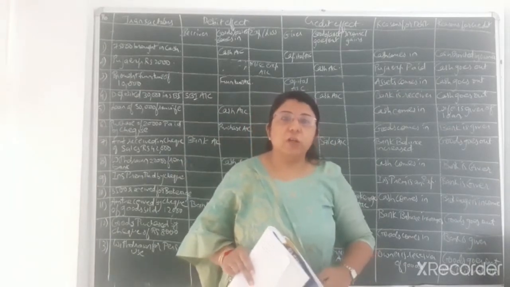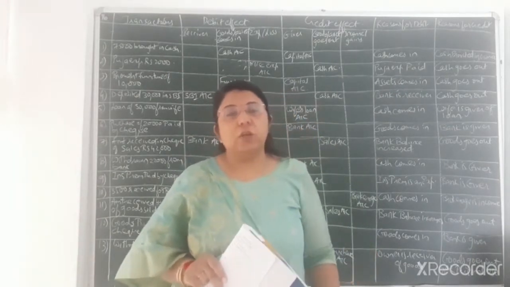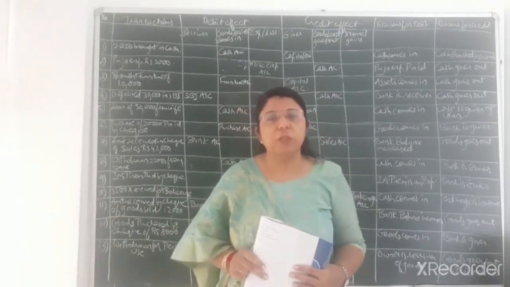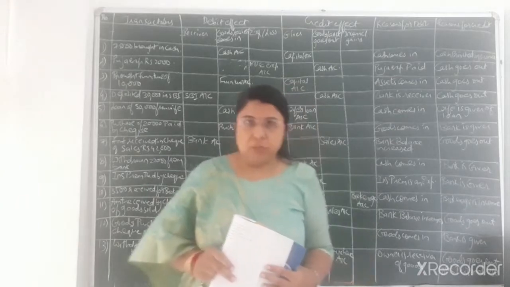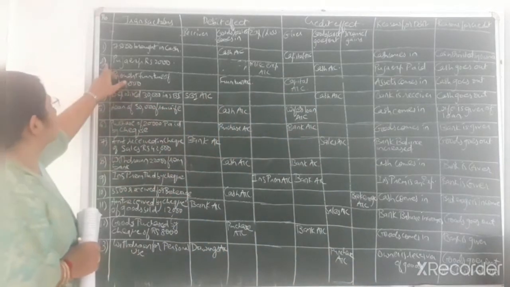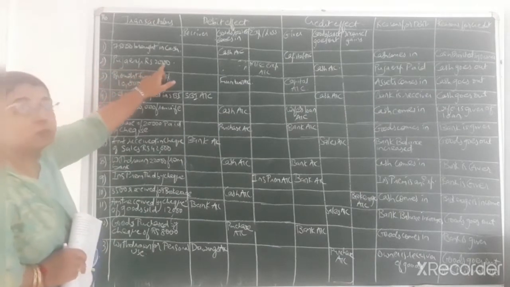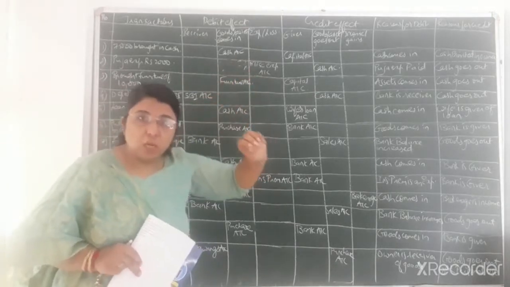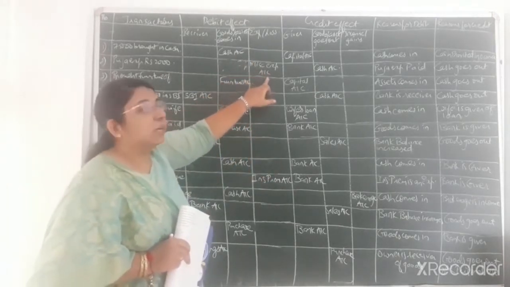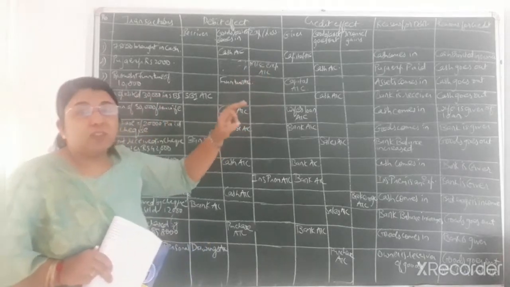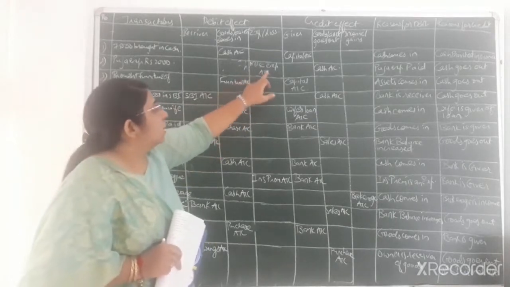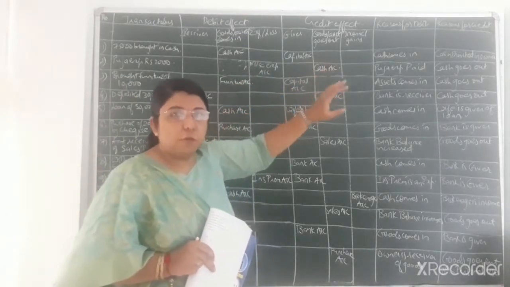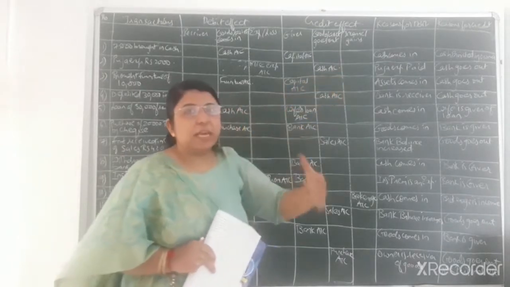You know, at the starting or inauguration of any new venture, we seek the blessings of God. So puja expense of rupees 2,000 has occurred during the inauguration of the business unit. So in short I have written the transaction detail, that is puja expense rupees 2,000. Now puja expense is one kind of expense that the firm has made, so it comes in the category of expenses or losses, that is as per nominal account. Debit all expenses and losses. So miscellaneous expense account debit, and that much amount of cash is paid by the firm. So cash account has been credited, that means cash goes out.